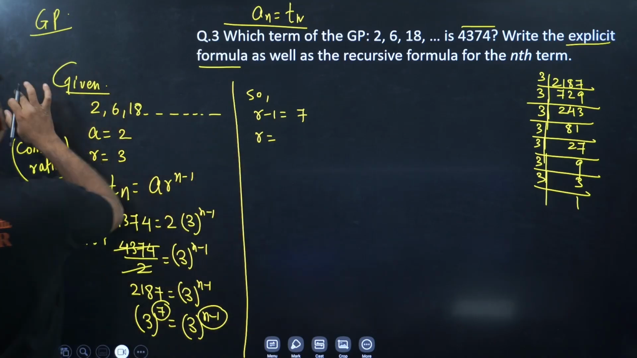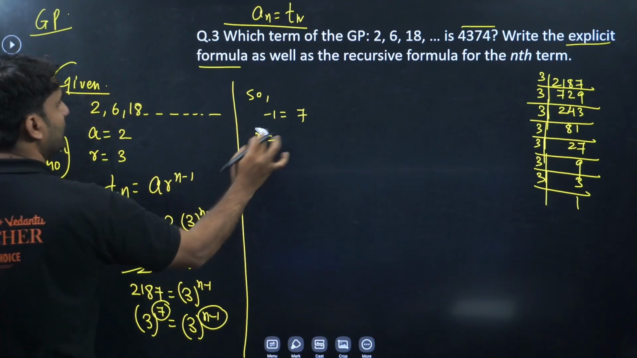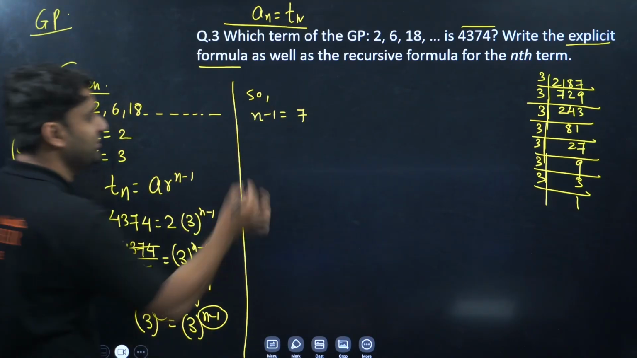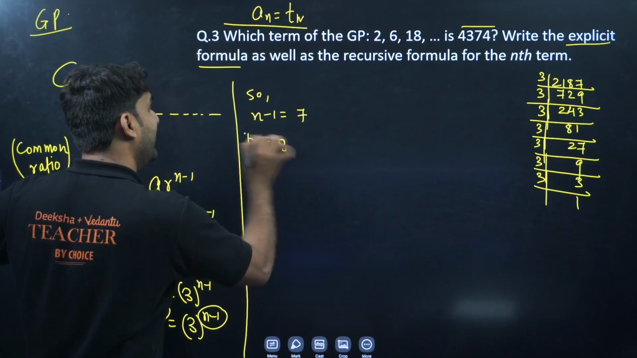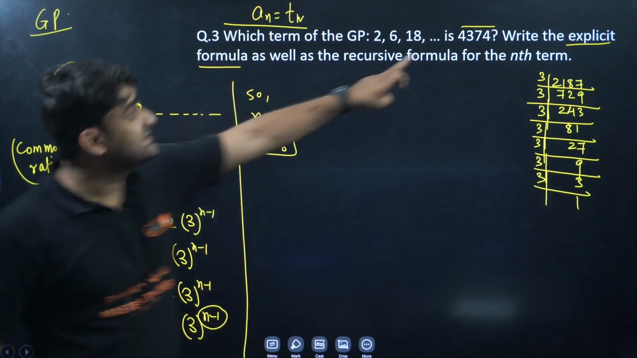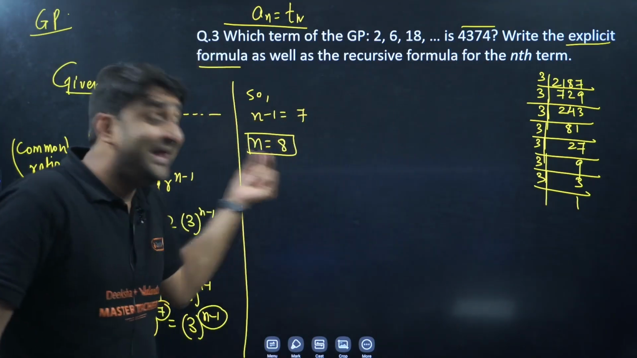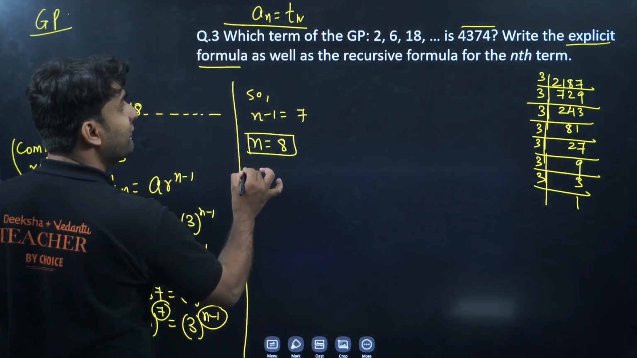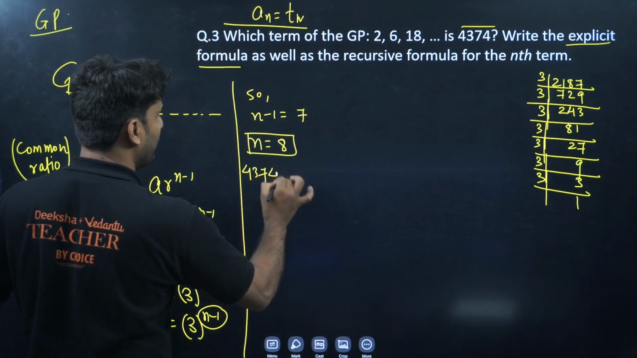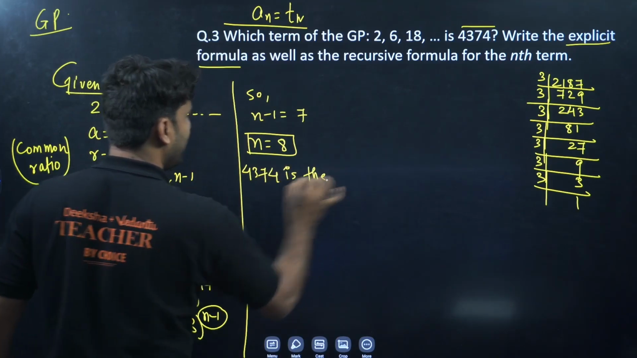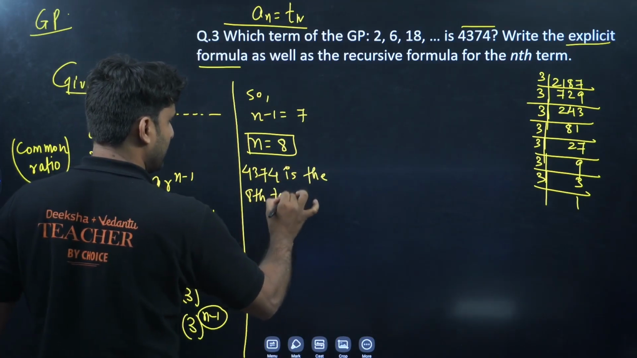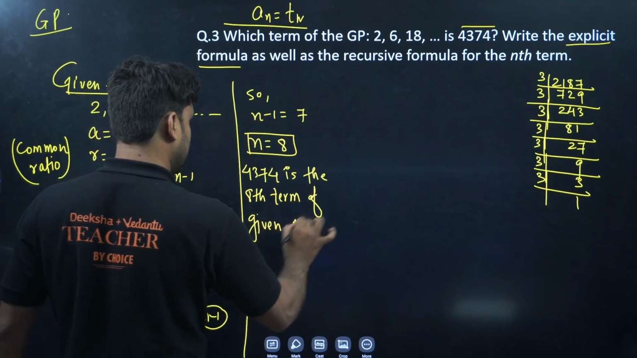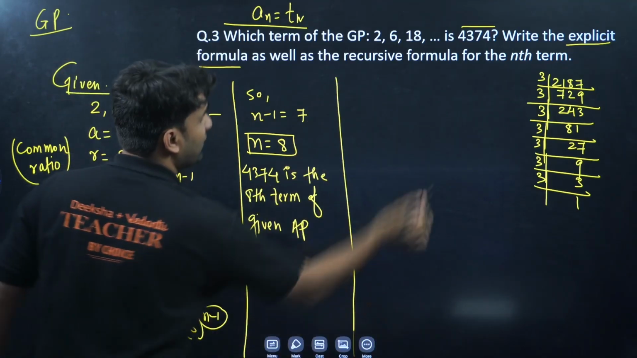It happens sometimes in maths, yaar. This is the beauty of maths. We are human beings. So n will be equal to 8. It implies that this number is the 8th term of this GP. So the answer: 4374 is the 8th term of the given GP. Clear, everyone? Okay, moving to next part. What is the question here?